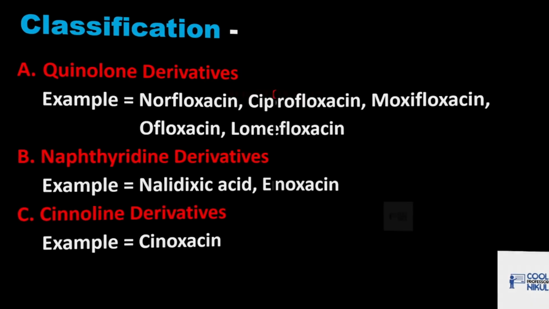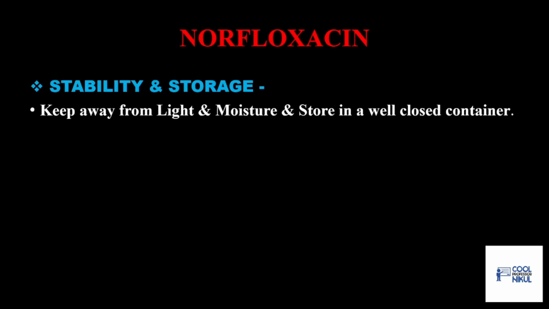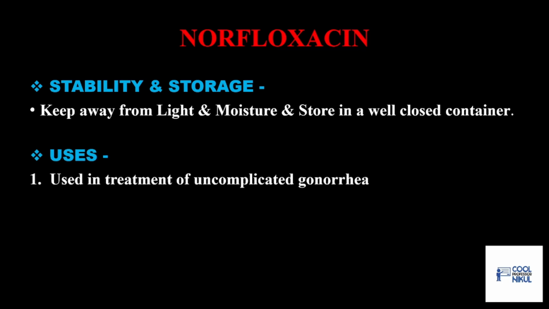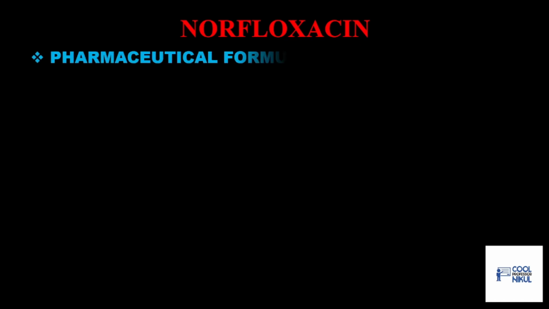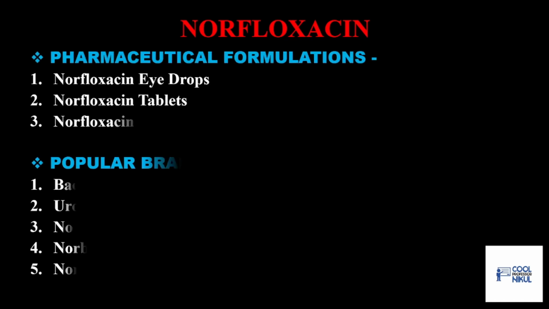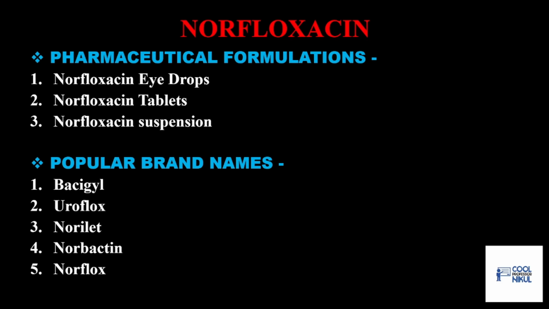First, norfloxacin. For stability and storage, keep away from light and moisture and store in a well closed container. Uses: mainly it is used for the treatment of uncomplicated gonorrhea, and it is indicated for the treatment of urinary tract infections. The formulations in which norfloxacin is available are eye drops, tablets and suspensions. The popular brand names are Basagile, Euroflox, Norilet, Norbacetin and Norflox.